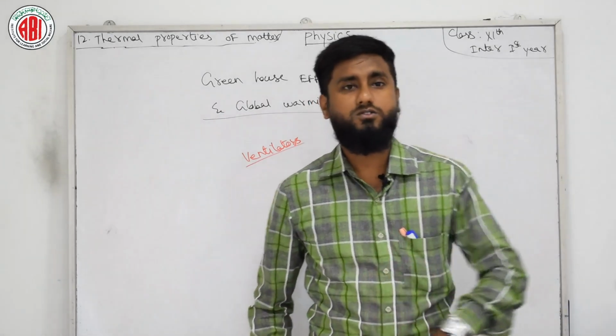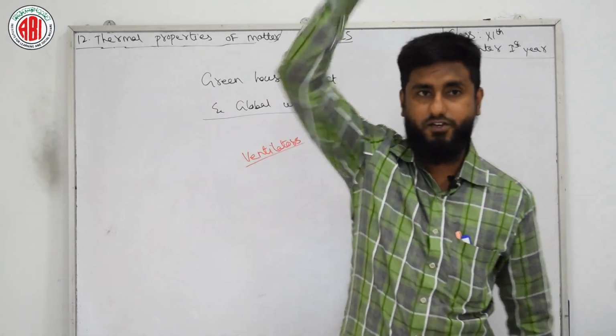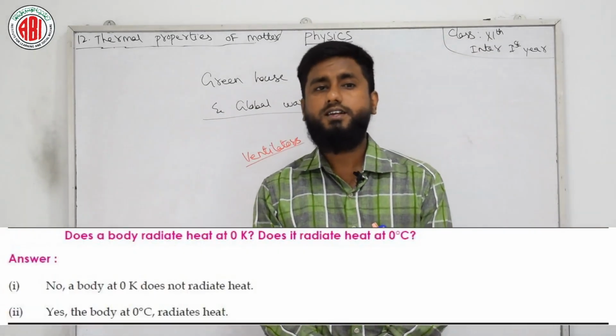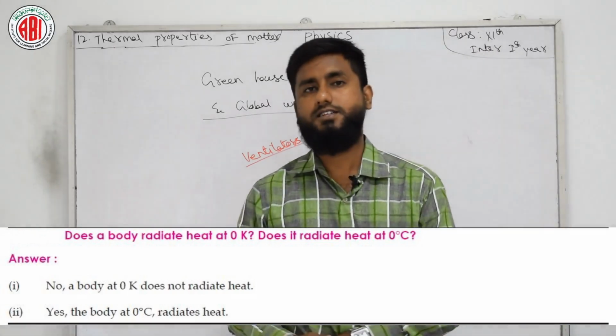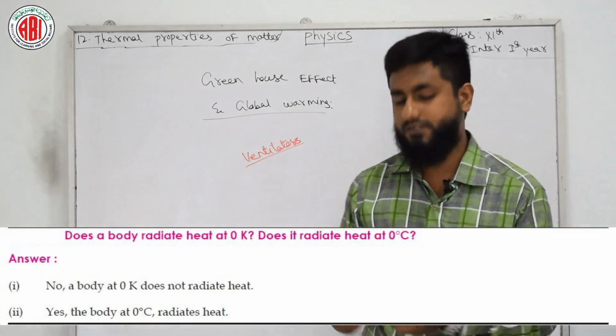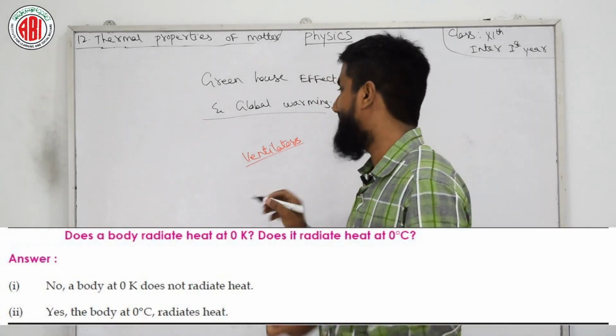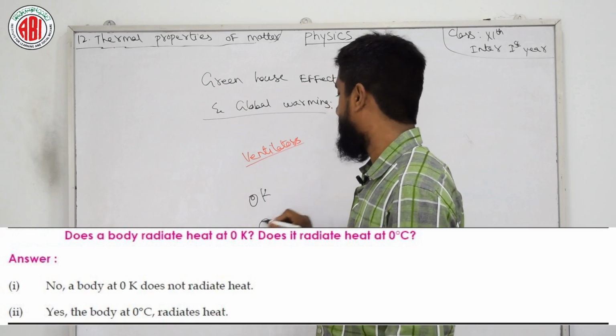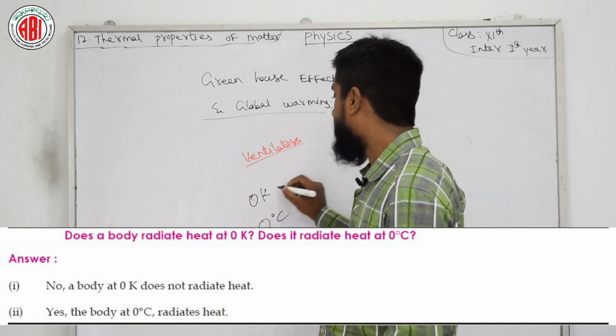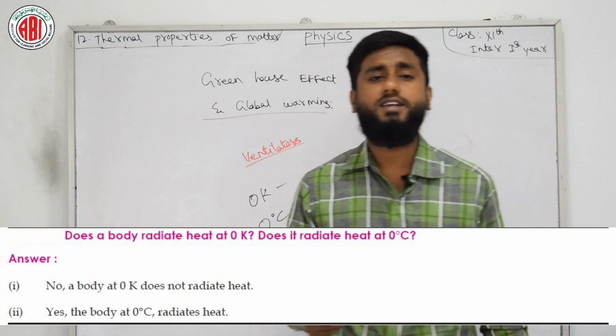And I have one more question and answer, you can see on the screen. Does a body radiate heat at 0 Kelvin? Does it radiate heat at 0 degrees? That means we have two scenarios. If any body is at two temperatures, one 0 Kelvin and another 0 degrees centigrade, in both situations does the body radiate heat?